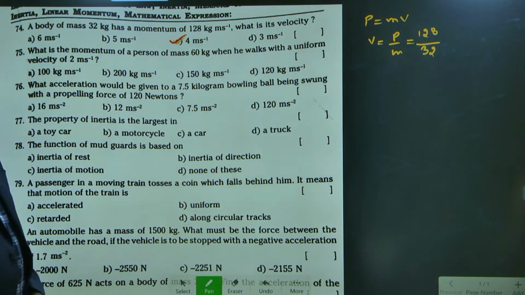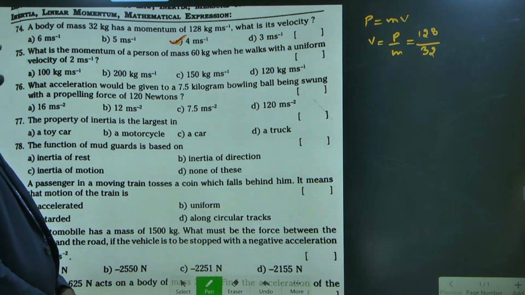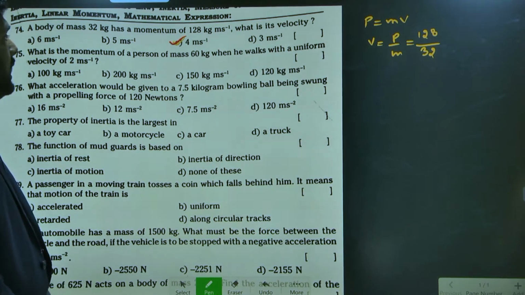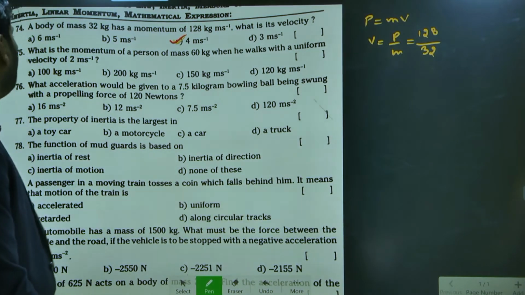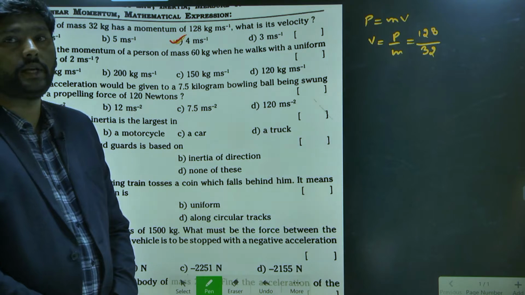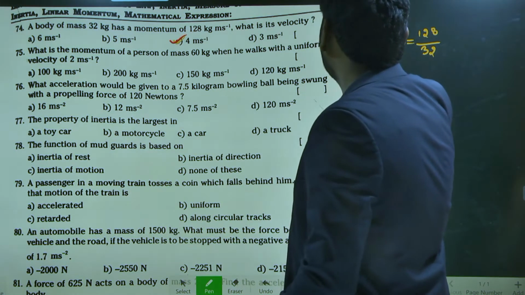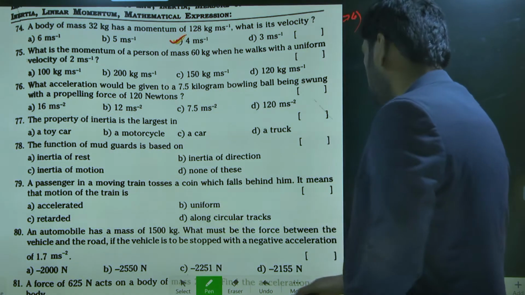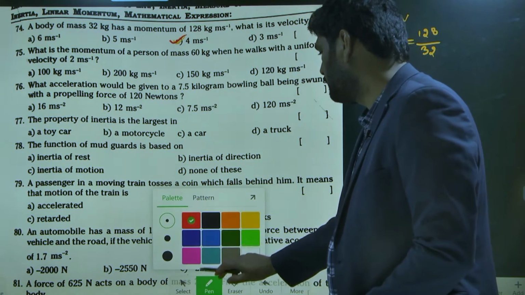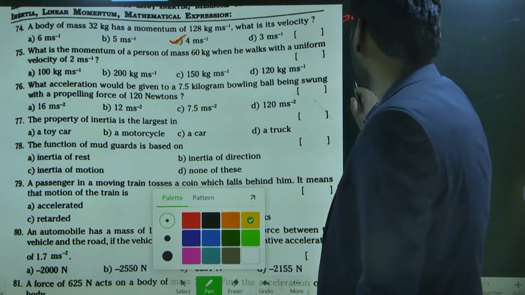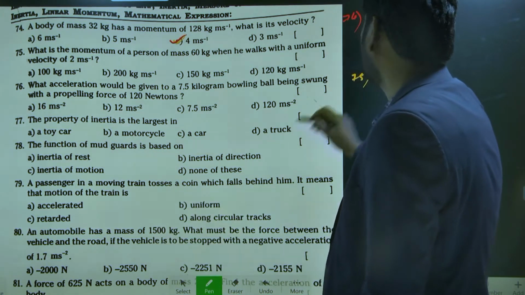What is the momentum of a person of mass 60 kg when he walks with uniform velocity 2 meter per second? This is the 75th question.